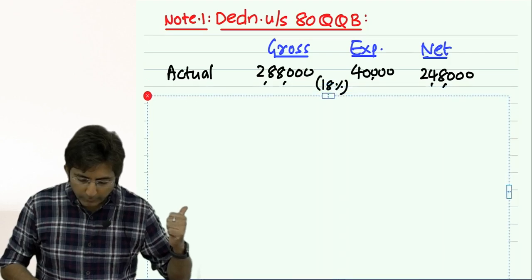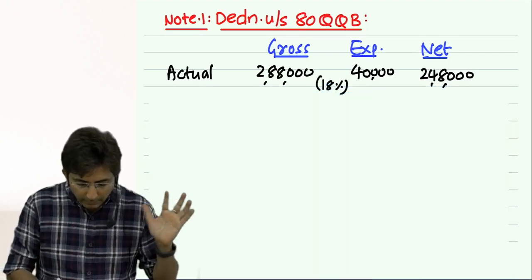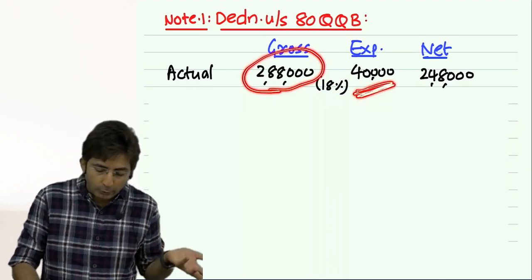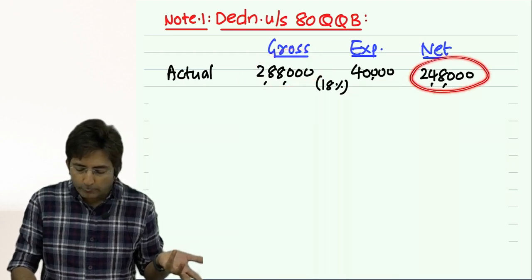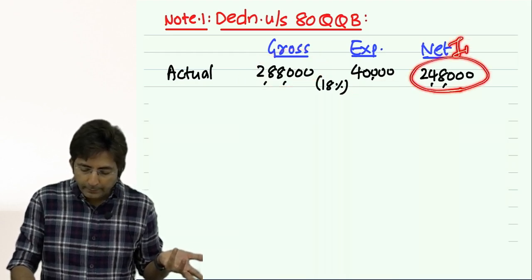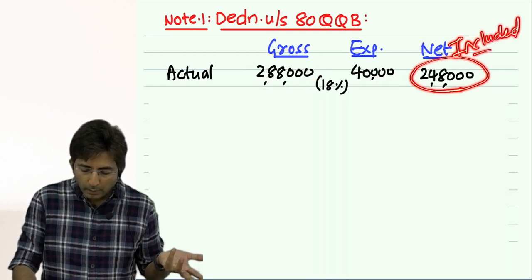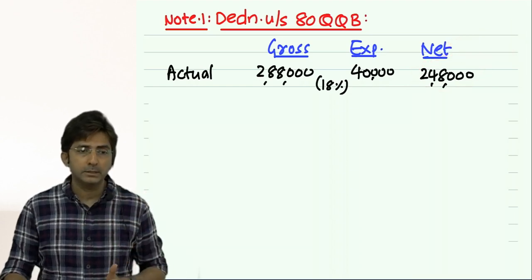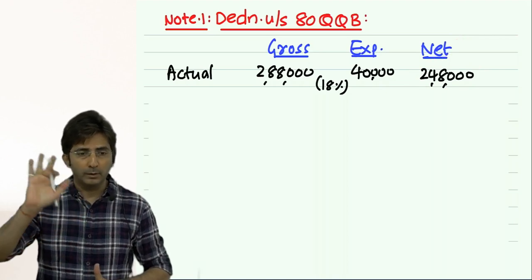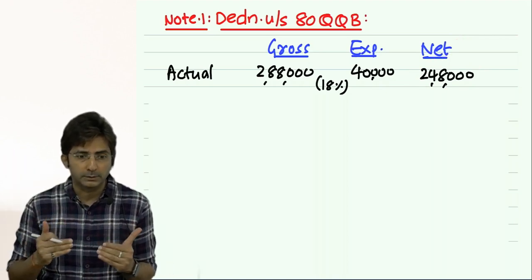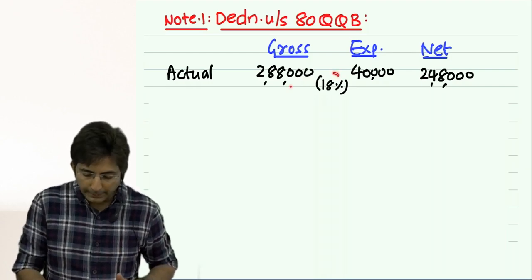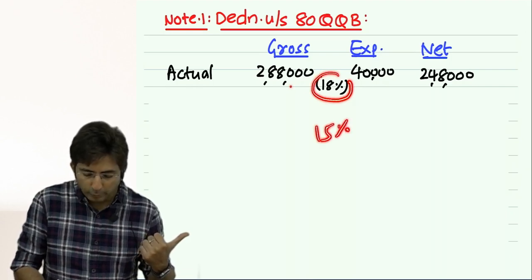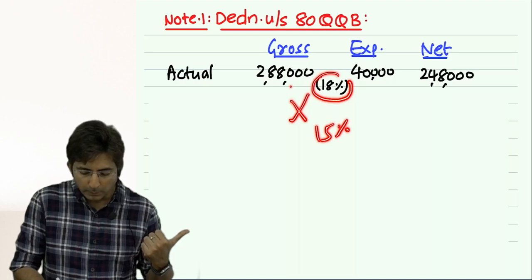Your actual royalty which you included was how much? Gross it was 2,88,000. But there was expenditure connected to royalty, so net amount was 2,48,000. This we included in income from other source. Okay, this is the actual amount. Now what is the formula for deduction? One amount is 3 lakhs, other is based on 15% of sales. So see, based on 18%, if it is 2,88,000, so based on 15%, it will be how much? Cross multiply. How much you get?